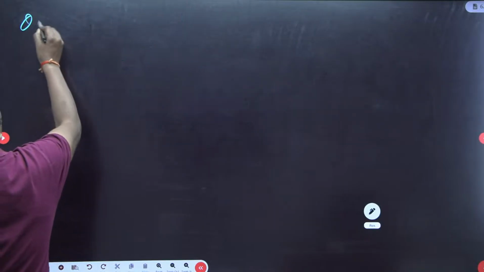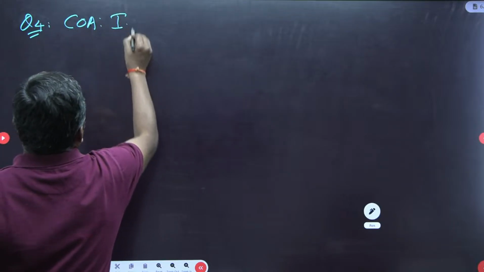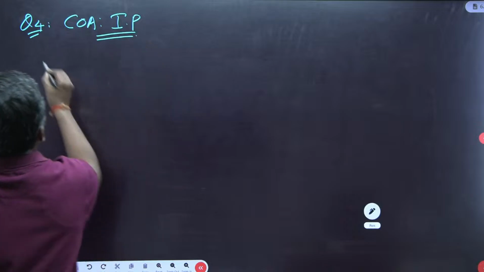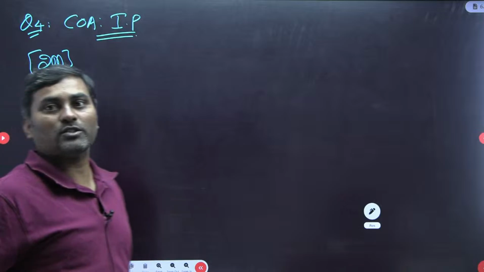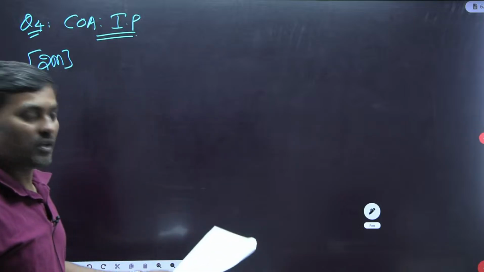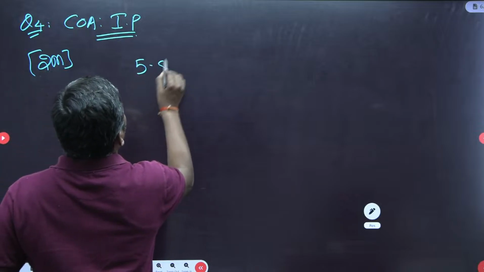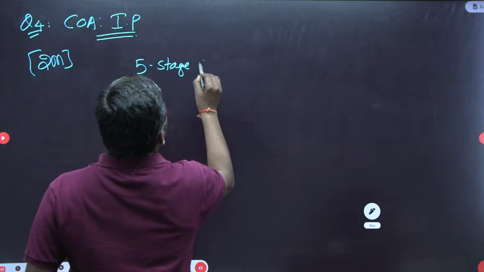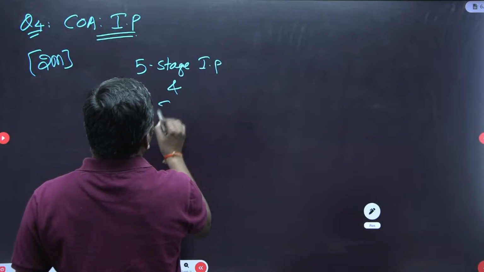So let's take question number 4. From COA only, an instruction pipeline based question. This is also a 2-mark question. Now see, 7 marks till now from COA. So they said a 5-stage instruction pipeline, and stage delays are given.